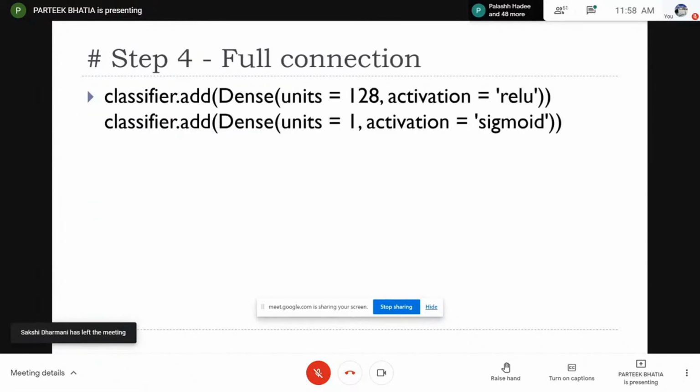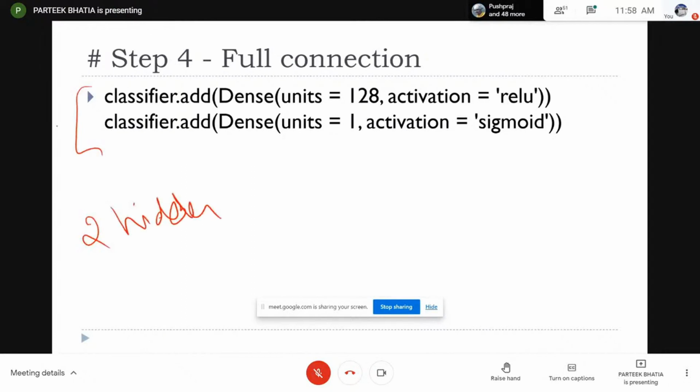In full connection, you have to specify the number of hidden layers and the number of neurons in each layer. Here we are having 2 hidden layers. Why 2? Because I am writing add 2 times. If you want 3 hidden layers, you need to repeat this code again. Here I am using only 1 hidden layer, and this is actually the output layer.